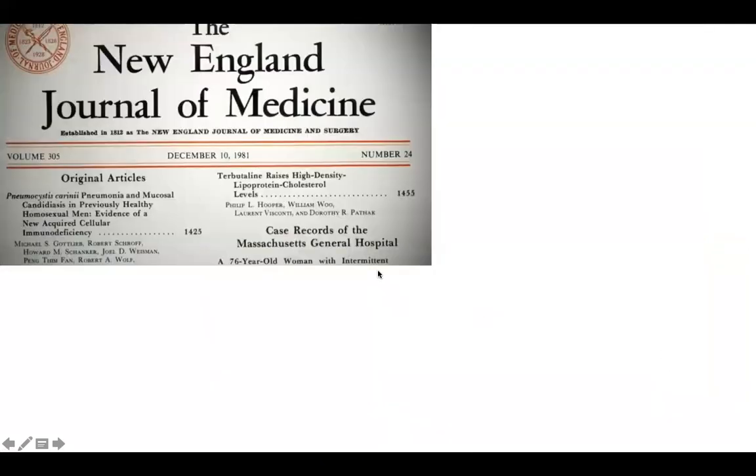Finally, there were reports published in the New England Journal of Medicine. This is the biggest journal of the medical sciences, the most famous, with the highest impact factor. Impact factor is one of the ways in which the importance, the value of a journal is judged.